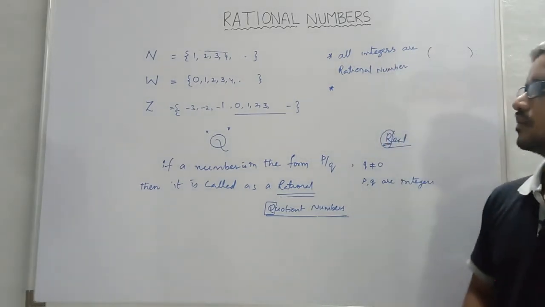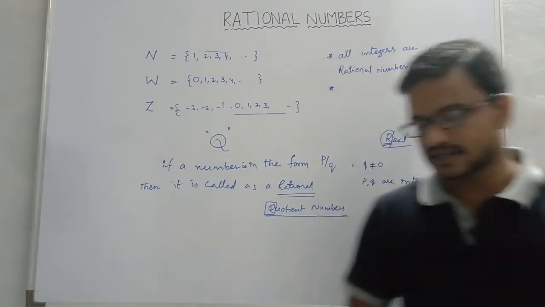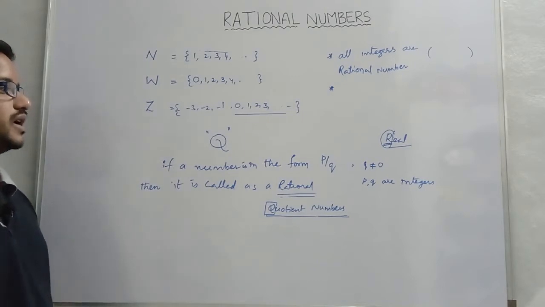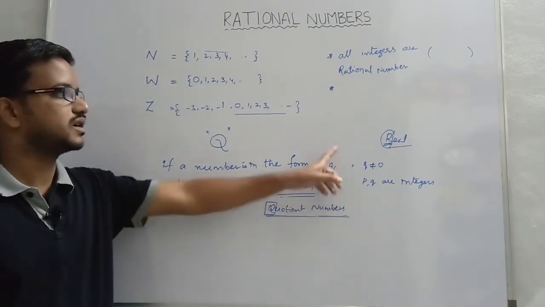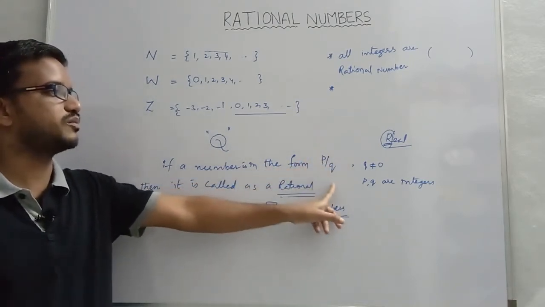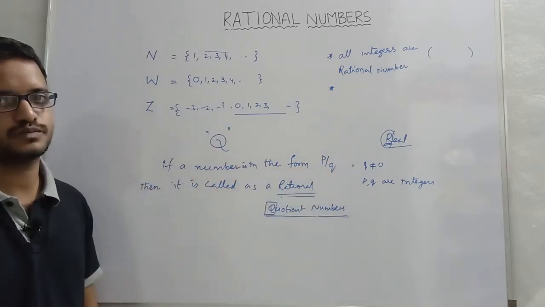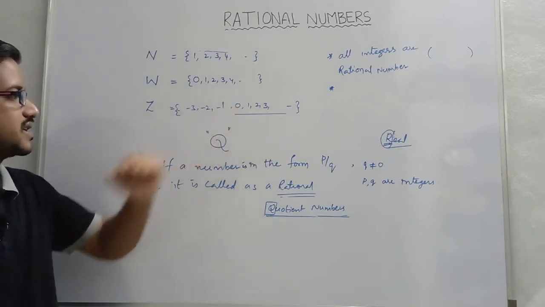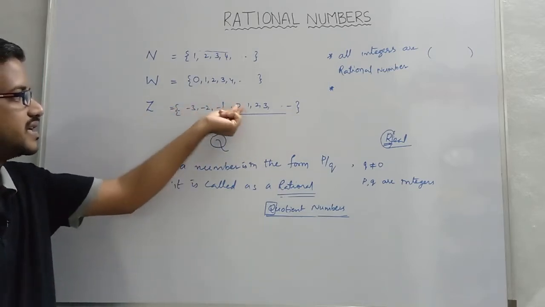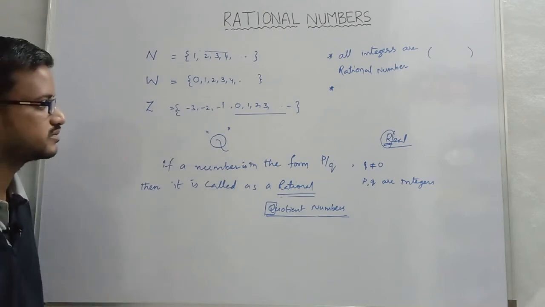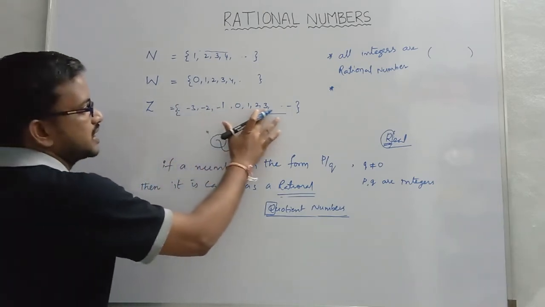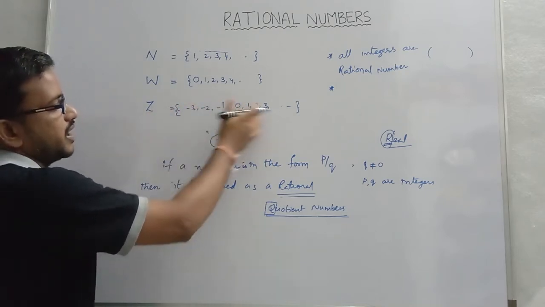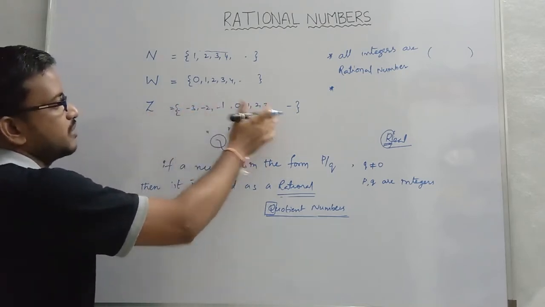Okay, now the statement: all integers are rational numbers. After knowing the definition, a rational number should be in the form of p by q. If I observe the set of integers, any integer, either positive or negative or even 0, is it in the form of p by q?